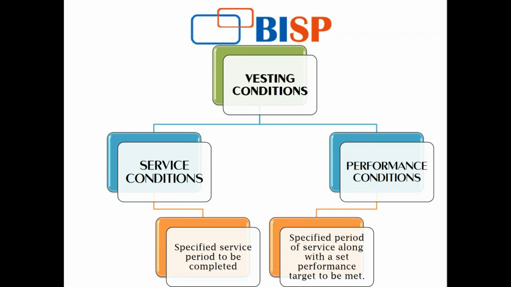Performance target, of course, as I told you, can be defined by reference to the entity's own operations. It depends from entity to entity. There are no set defined rules for this. It depends on the entity what kind of performance target it wants to set, like achieving an EBITDA target, or the price of its equity instrument, or any sales target or something like that. It can be any entity-specific condition.